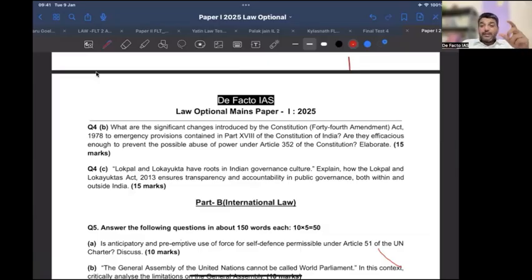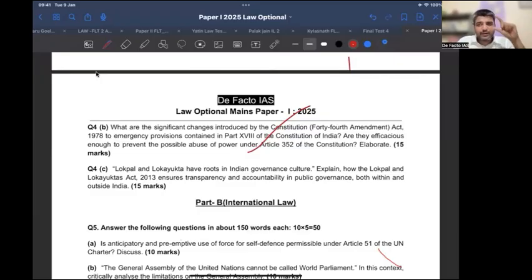Similarly, there's one very specific provision, I don't know whether you know or not. Every time a notification comes under 352, that says there is emergency. Now the suspension of the enforcement of fundamental rights, there has to be a separate notification for that. It is not automatic. Like there is a notification that so and so fundamental rights shall be suspended, or enforcement shall be suspended for the time being. So for that, it doesn't happen automatically. There has to be a notification for that also, right?